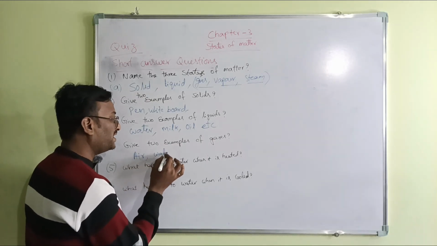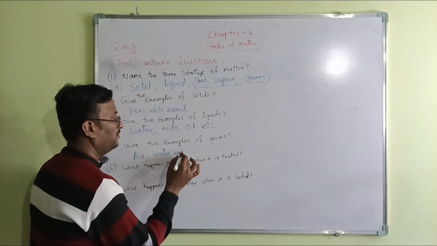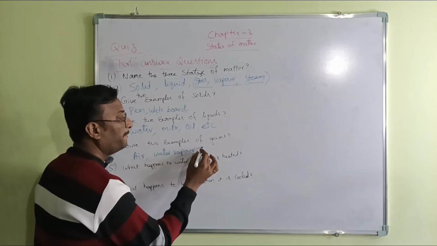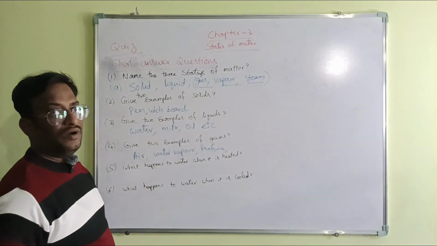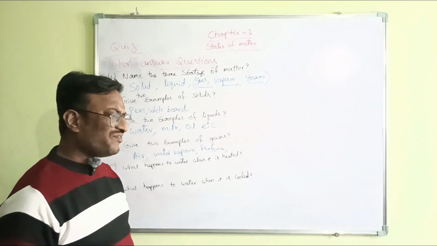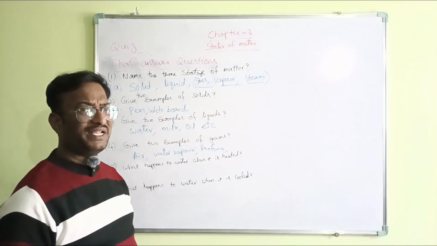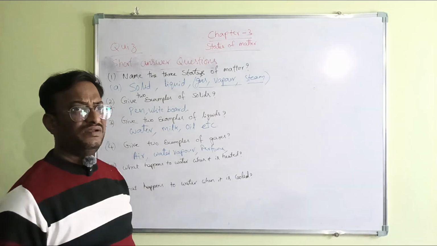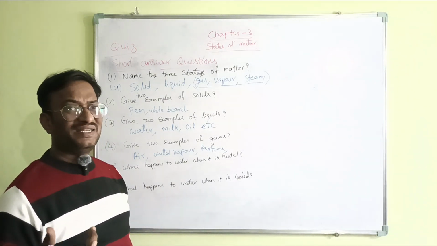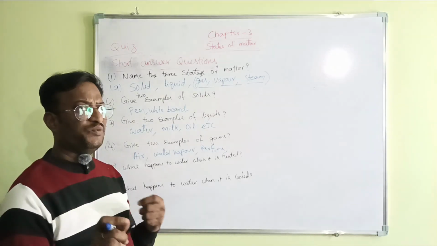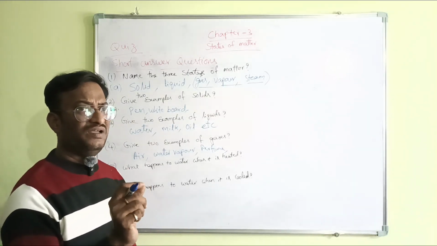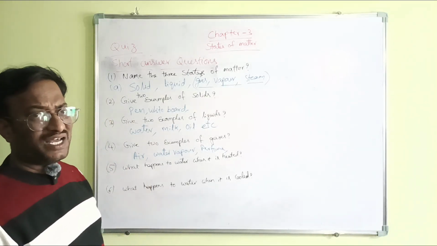Water vapor is a gas. Perfume is a gas. Camphor, if you heat camphor, it will become gas. And incense sticks, agarbatti: if you light the agarbatti, you will get smoke or gas.